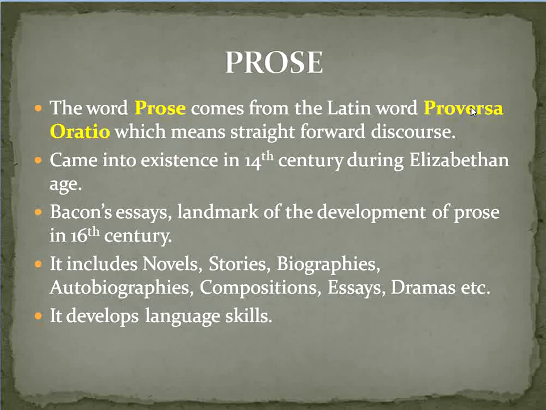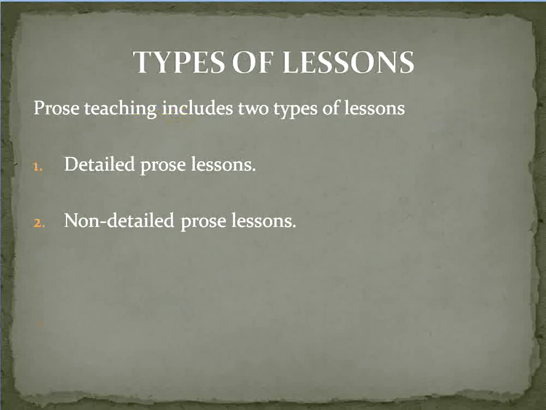It develops language skills. What are the language skills? Reading, writing, speaking, listening. All these skills are developed through prose. So these are the basic things regarding prose. I hope you understood. Now we can proceed to the next slide.